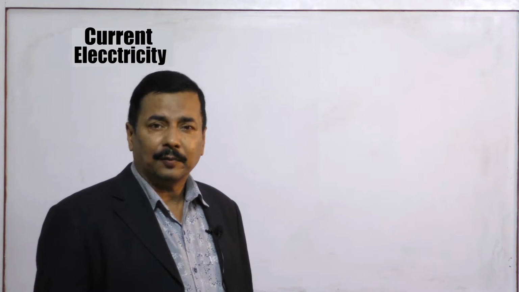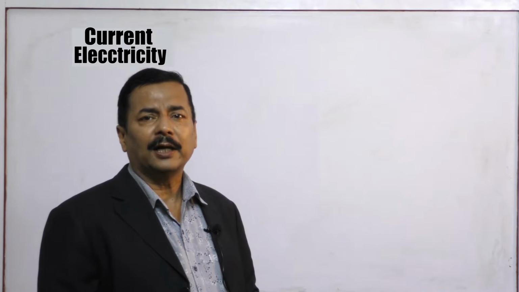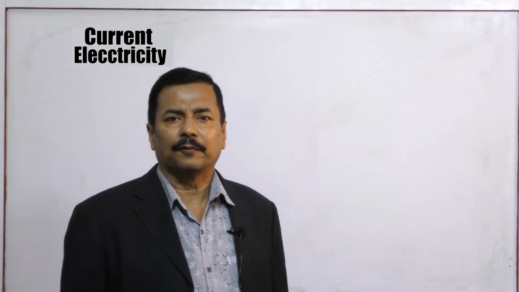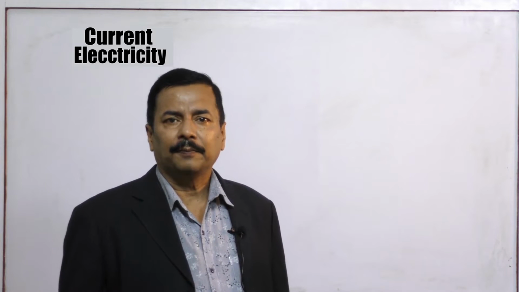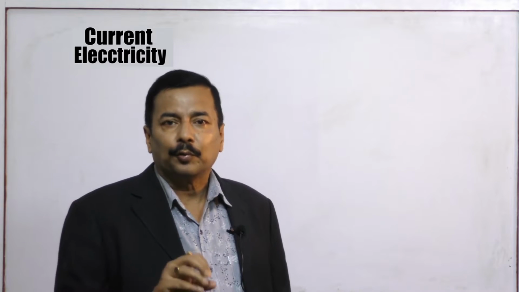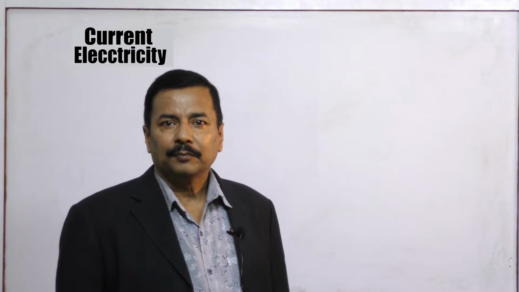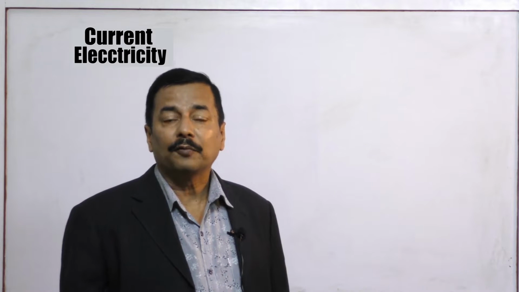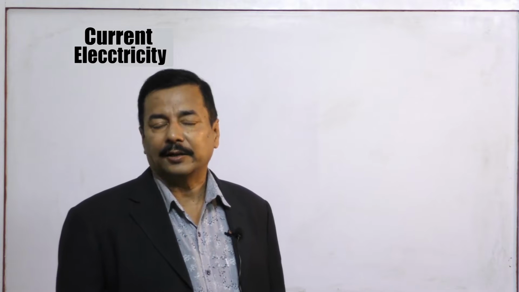But what I want to tell here is the basic fundamental definition of current. Current is an English word. Water current is there, heat current is there, electric current is there. Flow of water is water current, flow of heat is heat current, and flow of charge is electric current.